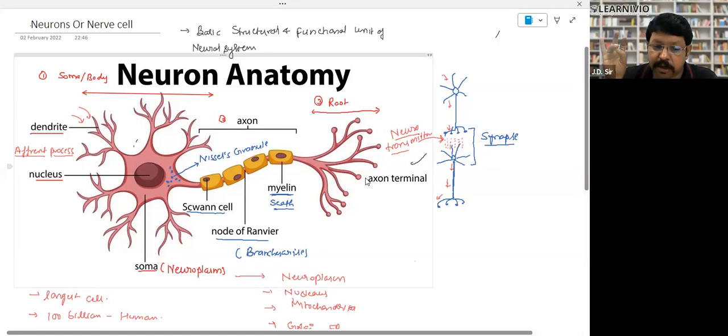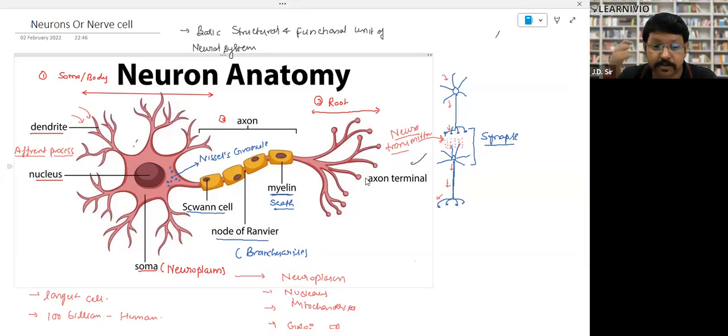And Schwann cells, the myelinated sheath. What is the function of myelin? Can you tell me what is the function of myelin? Very simple question. I have seen that question as well. What is the function of myelin? Look, one more question I will ask you. I have told that question to you.